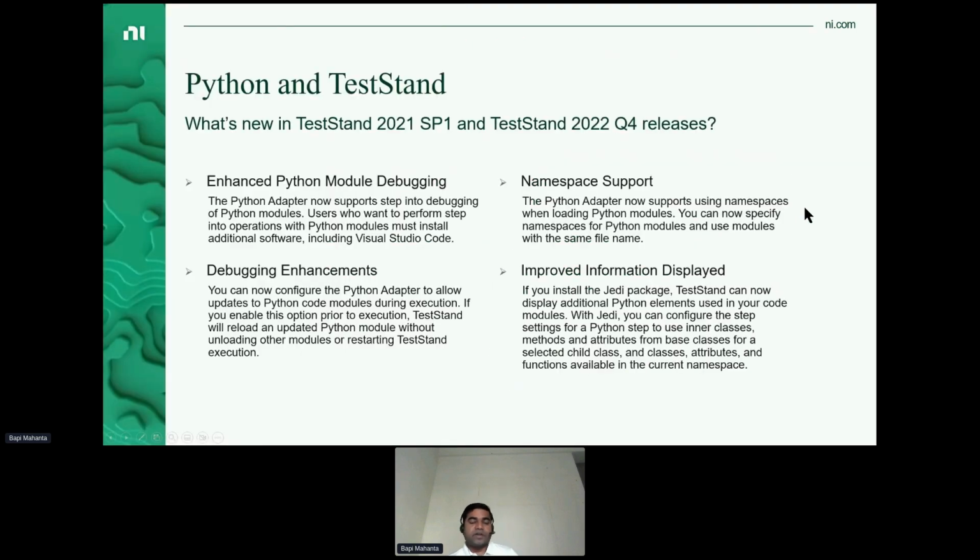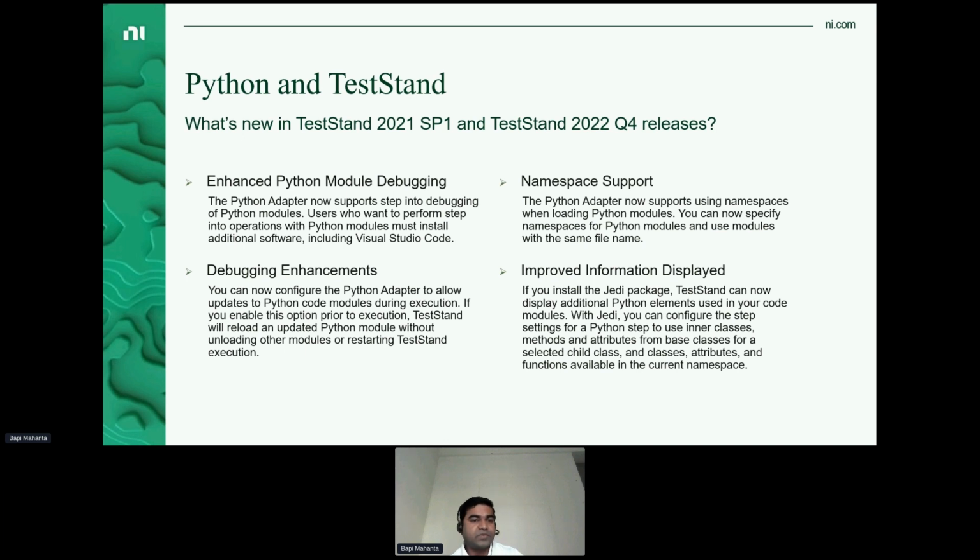Okay, so diving into what's new in TestStand and Python integration. I'll be covering two releases, TestStand 2021 SP1 and TestStand 2022 Q4. But my demo will run on TestStand 22 Q4 to encompass all the changes that we have done.